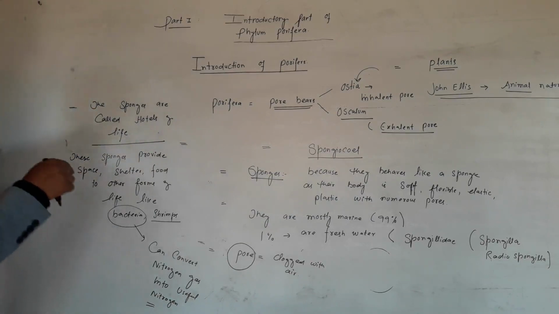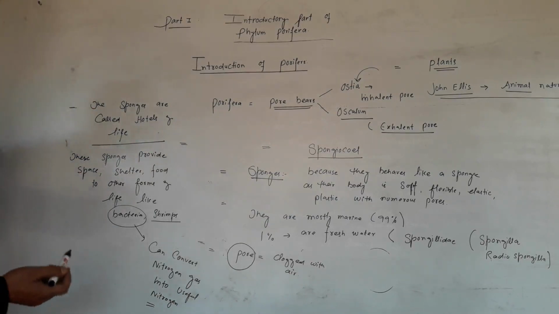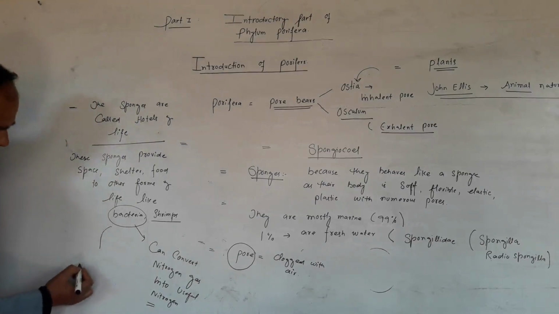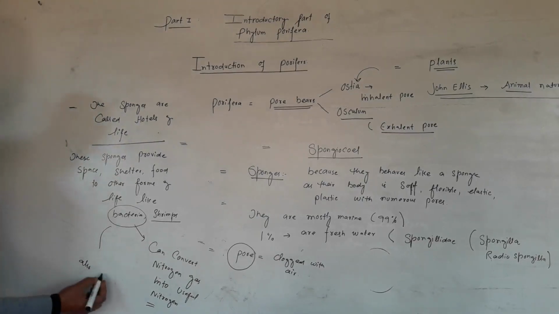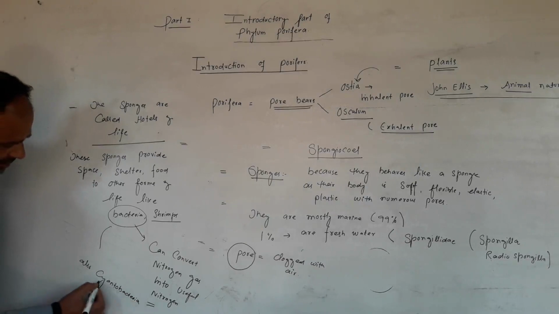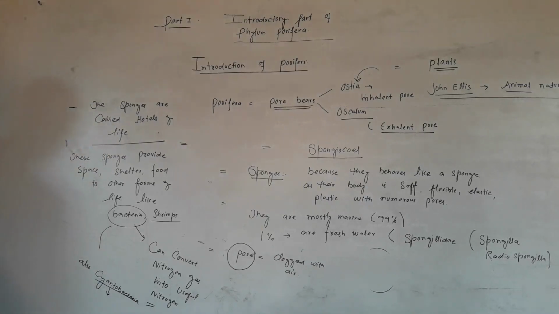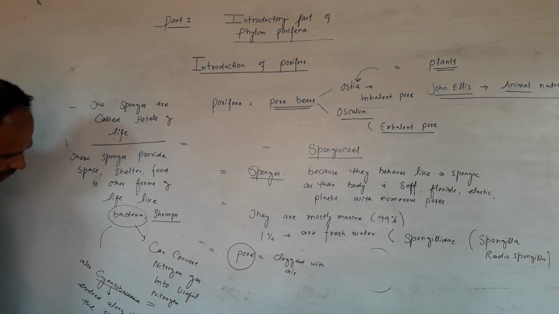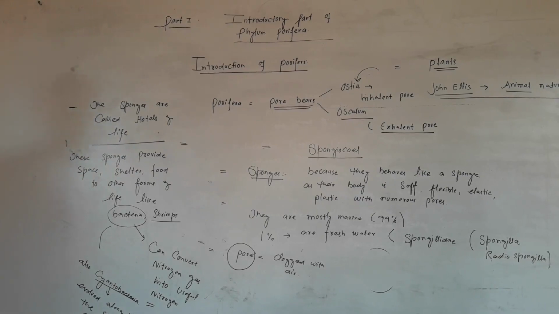Also cyanobacteria, which are co-evolutionary partners of sponges, evolved along with the sponges about 600 million years ago.